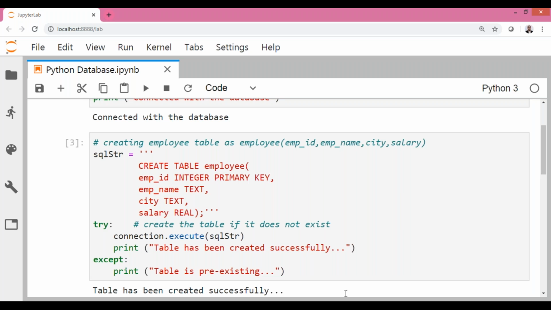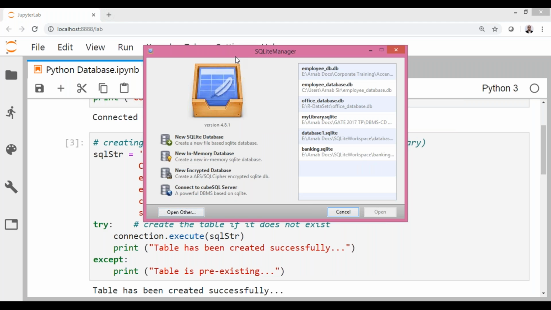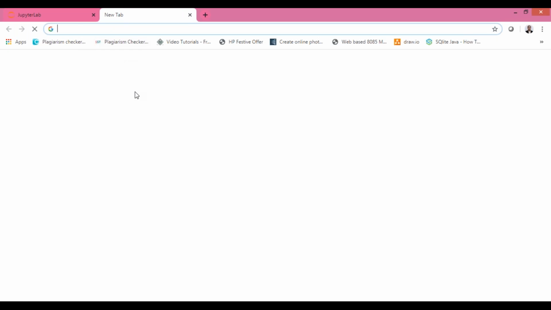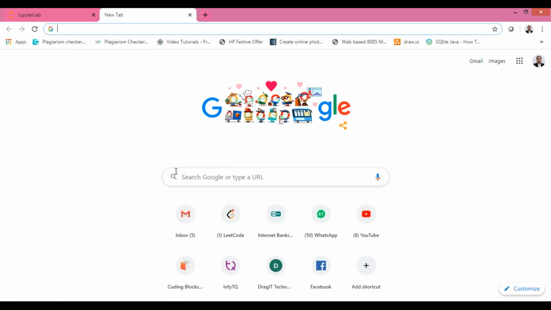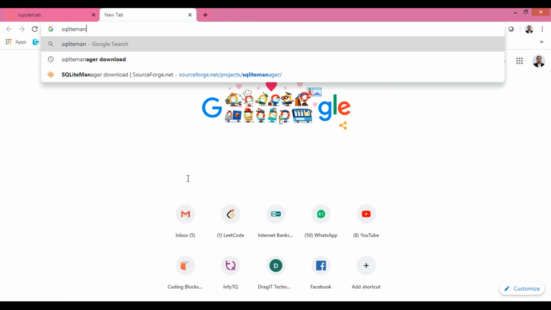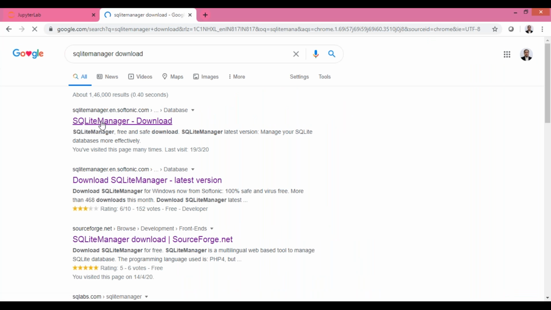Now here I'm having SQLite manager. You know, I've downloaded this SQLite manager from the net. You can easily download it. Let me show you that. If you search for SQLite manager download, you can go to the first link.